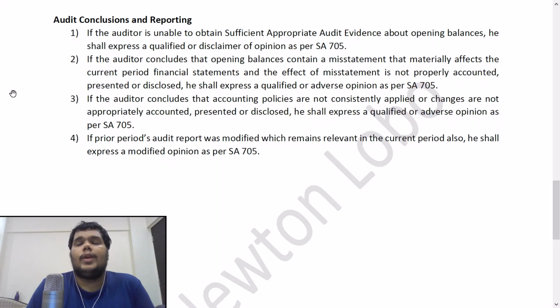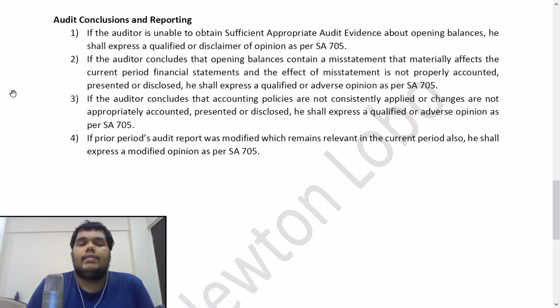When will you give a qualified opinion? When you feel the misstatements are material but not pervasive. When will you give a disclaimer? When you feel the misstatements are both material and pervasive. In both cases, you have been unable to obtain sufficient appropriate audit evidence. That is very, very important.